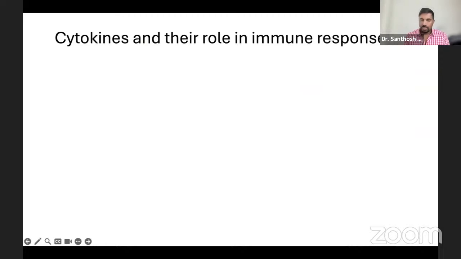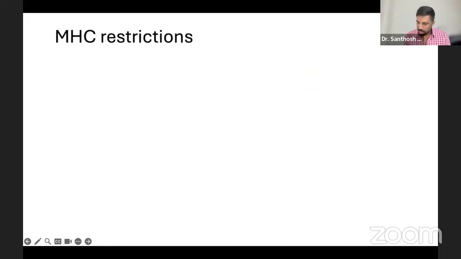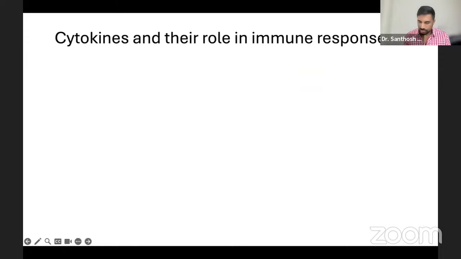Cytokines are another important topic. I'm not going to go through them individually. We have to see the time also. Let me try to go fast. So interleukins, we have a lot of interleukins. Cytokines, you have different cytokines and their functions.